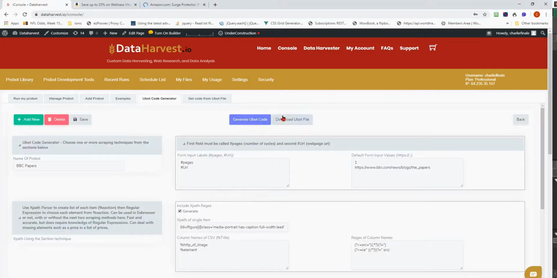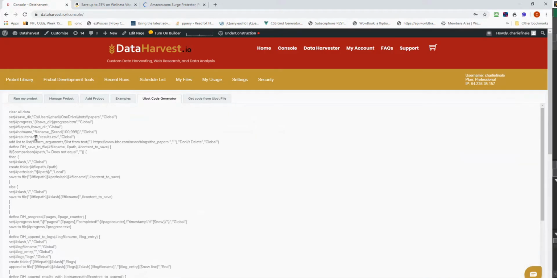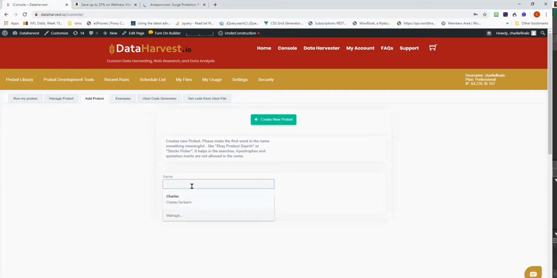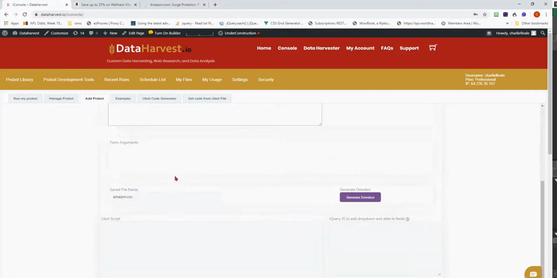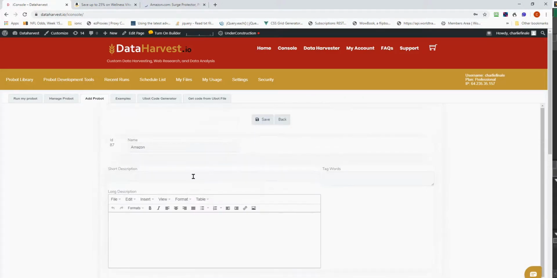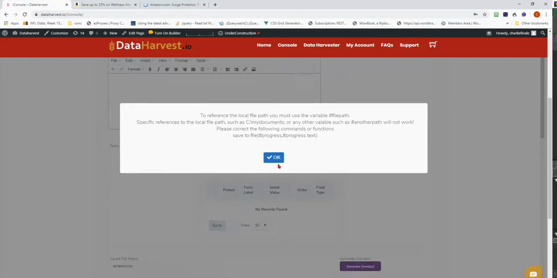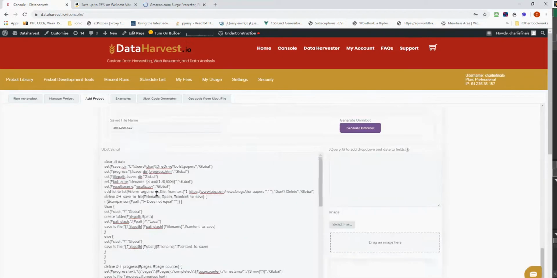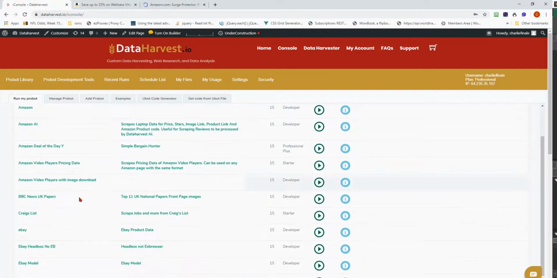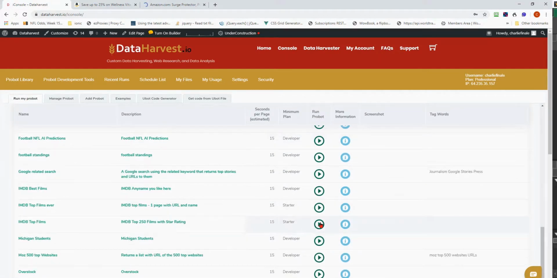Okay, we're looking at here what is called the code generator. Within Dataharvest, there's a code generator, which means that you can put in a few techie kind of parameters, and it will actually scrape a website for you. Now, it'll also scan the code, by the way, so I'm going to cut and paste this code into here. It's actually going to tell you that it needs a bit of enhancements. It'll tell you what's wrong with it as well, but fundamentally you can write a scraper for a particular website in 5 or 10 minutes using the code generator there.